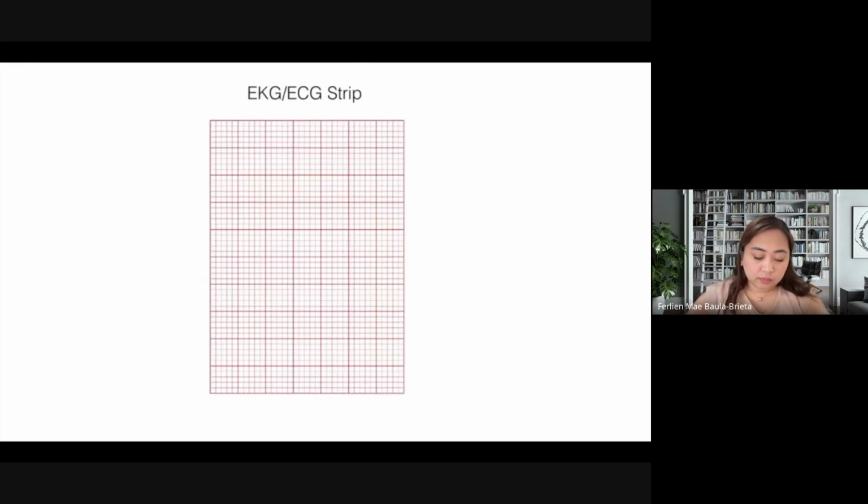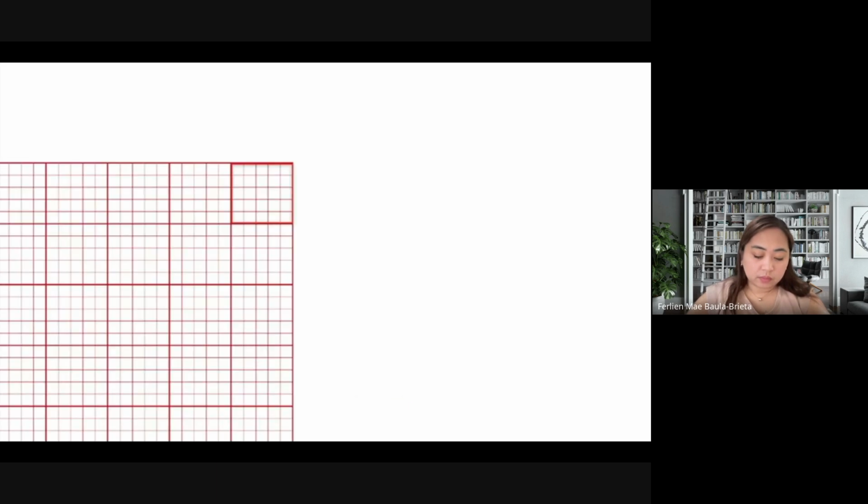In an EKG strip, we have a big box. And inside a big box, we have 5 small boxes. Each small box is equal to 0.04 seconds. And so if in a big box there are 5 small boxes, that means that one big box is equal to 0.20 seconds.